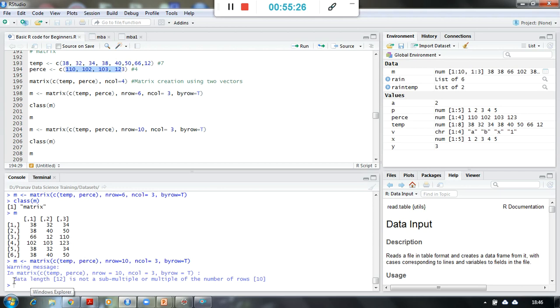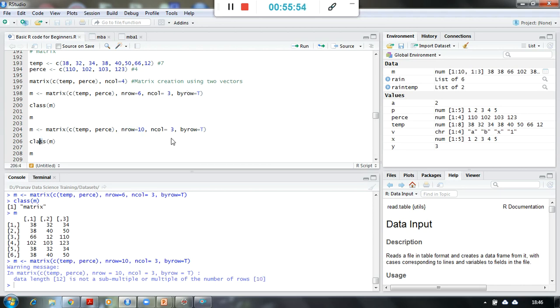So the total data available is 12, which is not a submultiple or multiple of the number of rows, right? And we want it by row. So 12 items are not a submultiple of rows, and that is why it has given us the warning message, but it has not stopped the matrix function from creating a matrix with these 10 rows and n columns.